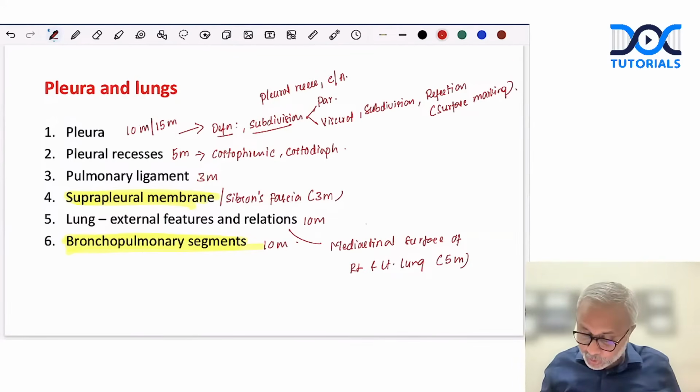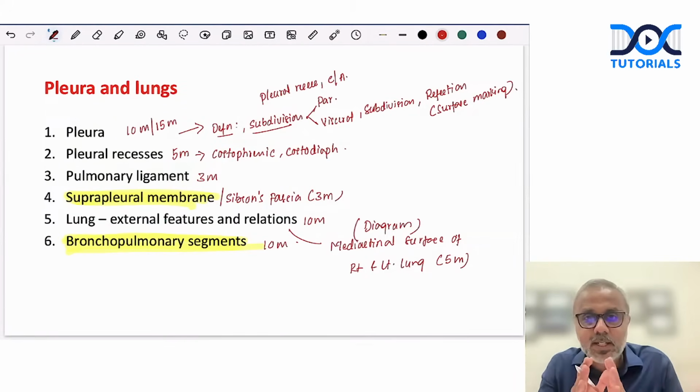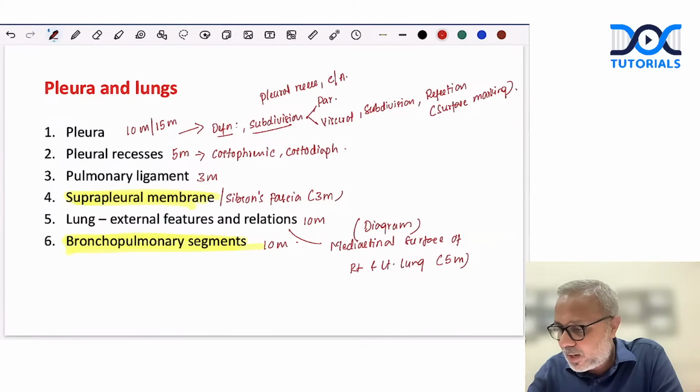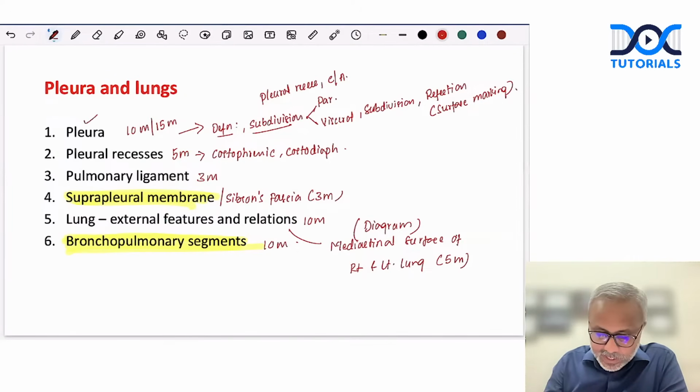They will ask you to draw a diagram sometimes, and diagram only. A diagram showing the medial surface of the right lung and left lung, and how the structures are arranged in the hilum from anterior to posterior and from above downwards. These are some of the questions you can expect from the chapter of lungs. Okay. Let's read this question again. For a long answer on pleura, types, reflection, and recesses, how should we structure the answer? Should we include surface markings and clinical correlation like pleural effusion sites? Okay. So if, let's say, pleura is asked,